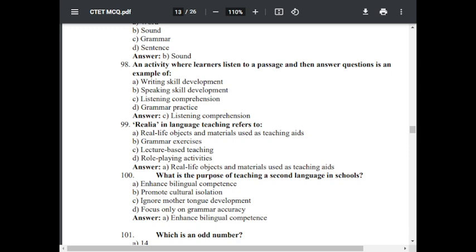Question number 100. What is the purpose of teaching a second language in school? Option A, enhance bilingual competency. Option B, promote cultural isolation. Option C, ignore mother tongue development. Option D, focus only on grammar accuracy. The correct answer is enhance bilingual competencies.